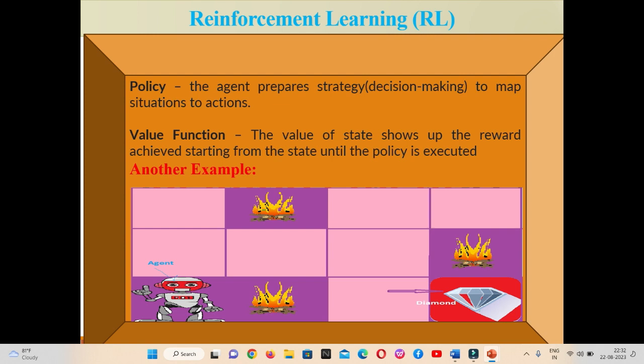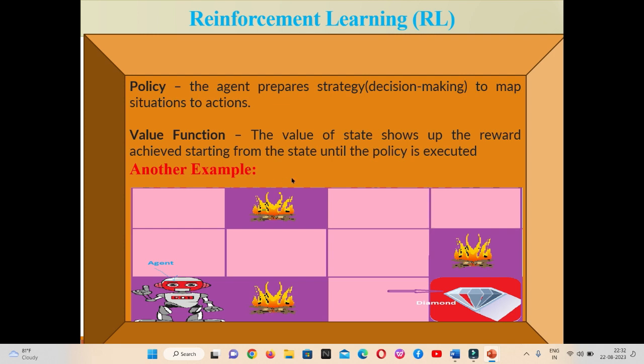Next, the value function. The value of a state shows the reward achieved starting from the state until the policy is executed. So value function means that at any particular instant of time, what is the reward value for the particular state at any instant of time. That is, what is the value of the reward function for a particular state at a particular instant of time. So this is known as the value function.